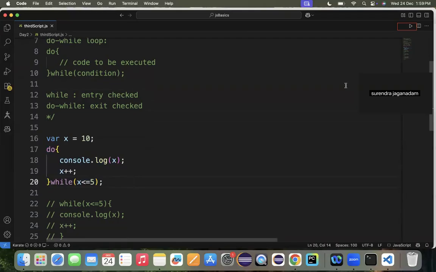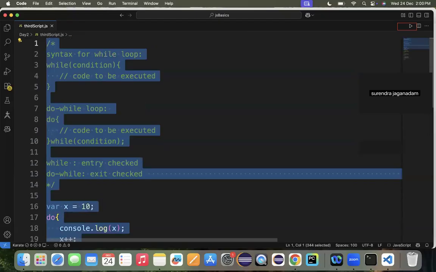Before the do while, I declared my x as 1. So do by default will execute it and increment it. My x becomes 11 right now. 11 less than or equal to 5, the condition isn't satisfied. Hence it will not proceed with further execution.